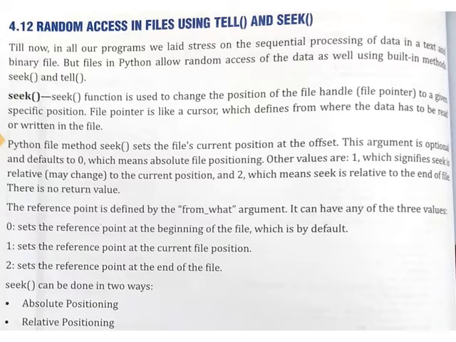Please refer to the screen content. At the same time, please do carry your book and mark or underline the important things. Till now, in all our programs, we laid stress on sequential processing of data in the text and binary file. Sequential processing means if you want to access the fifth record, you will have to browse through the first 4 records and then you will reach the fifth record. But when we talk about random access, you can quickly move to that particular point from where you want to access your data.